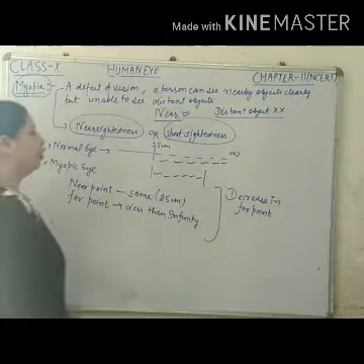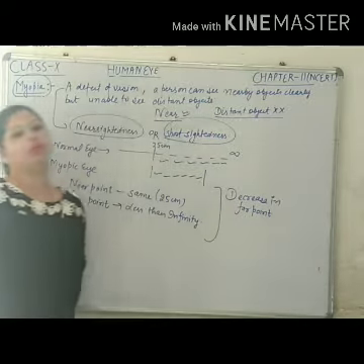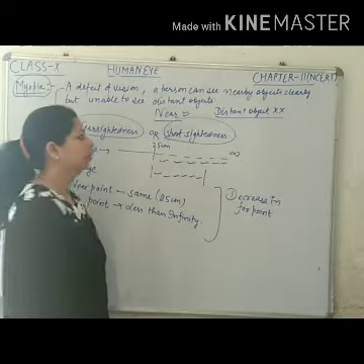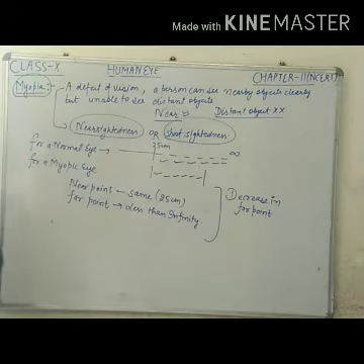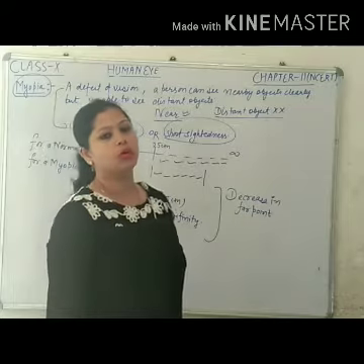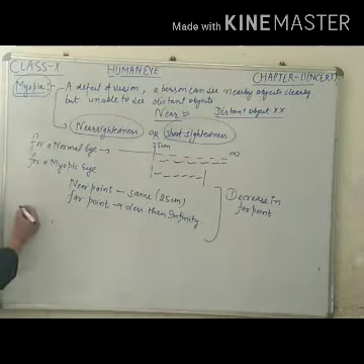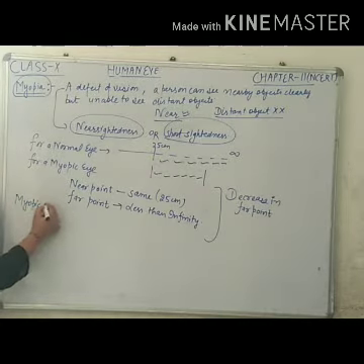What does it mean? For the nearby objects, the image is formed exactly on the retina, so the message is conveyed to the brain, no problem. But for distant objects, the image is not formed on the retina. As the image is not formed on the retina, the message is not conveyed to the brain. What is a myopic eye?